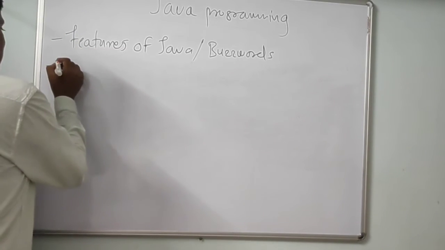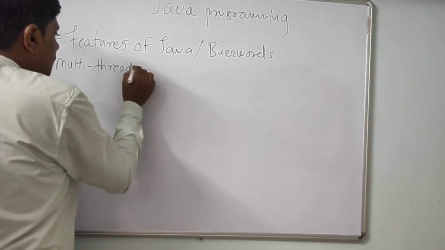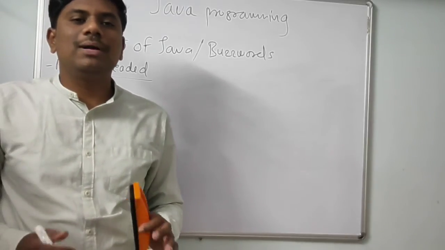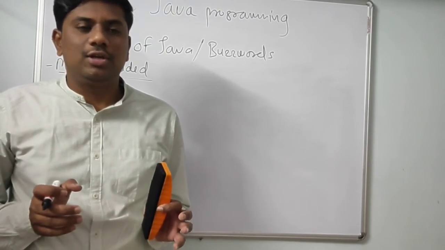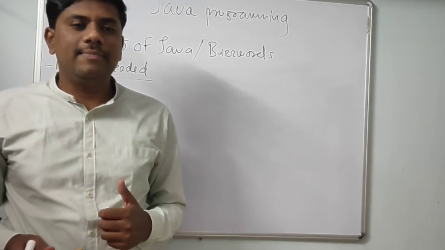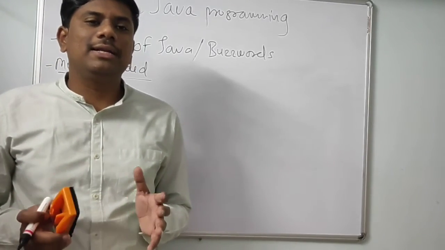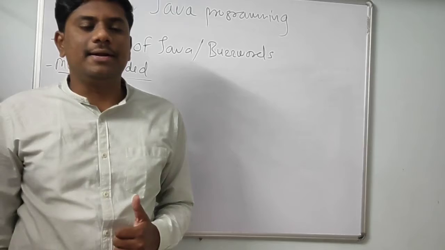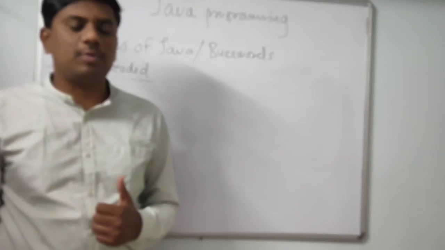And the last one is that Java is a multi-threaded programming language. Java supports multi-threading. So we can execute multiple threads simultaneously to get maximum CPU utilization. This is one of the features supported by the Java programming language. So Java is also multi-threaded. These are the important features of the Java programming language.